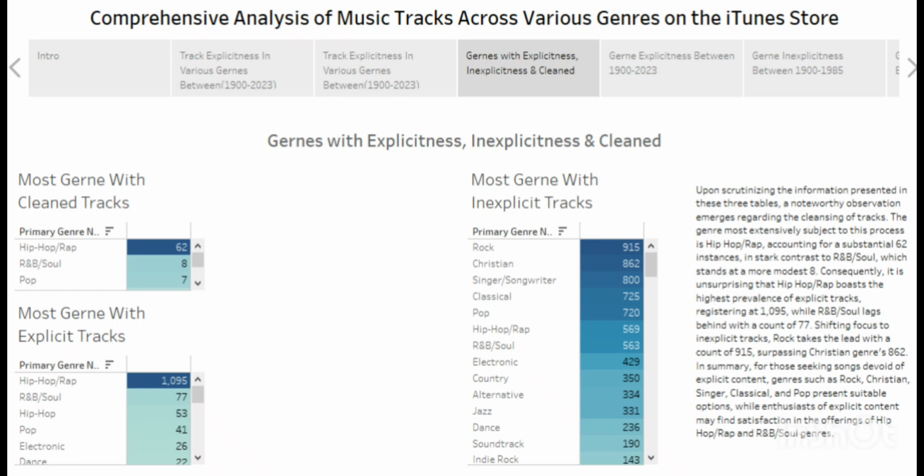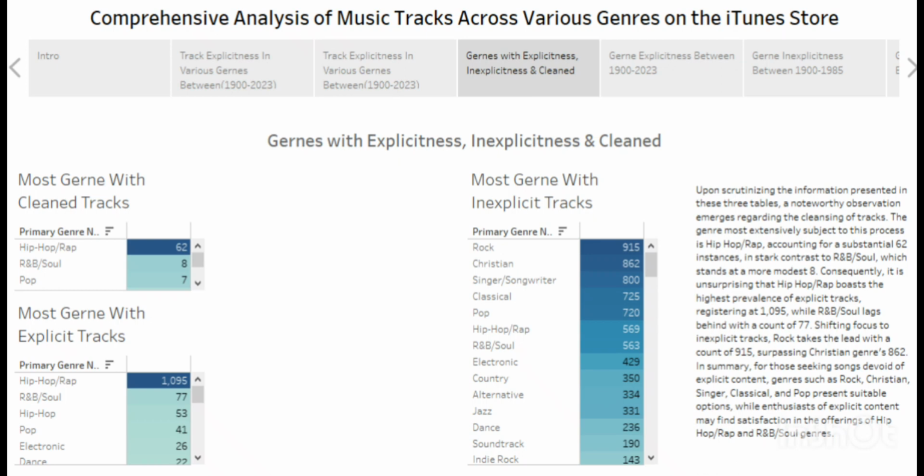Since I also saw some visualization on how many tracks have been cleaned and how many are explicit, but that will be later on the next 2 or 3 slides. But I'll still show you before the video ends.